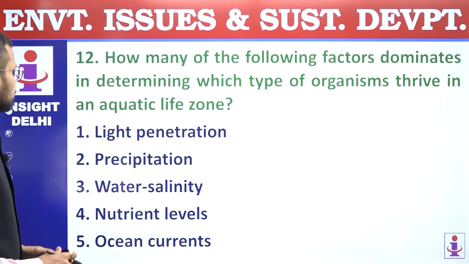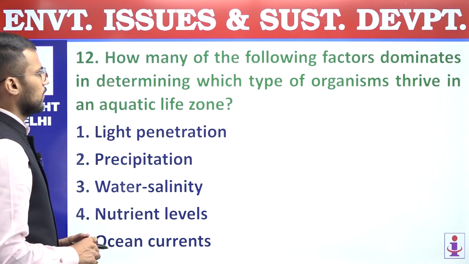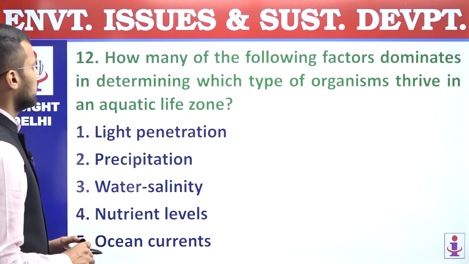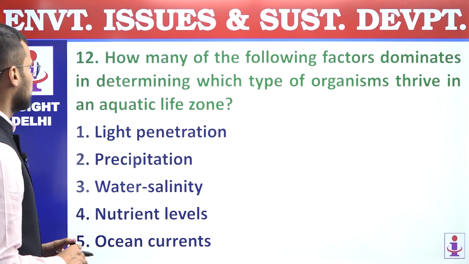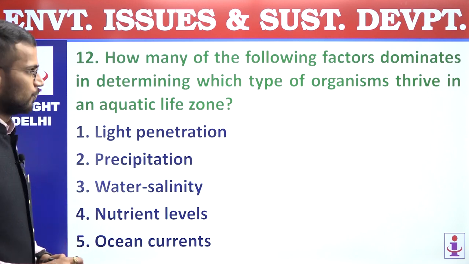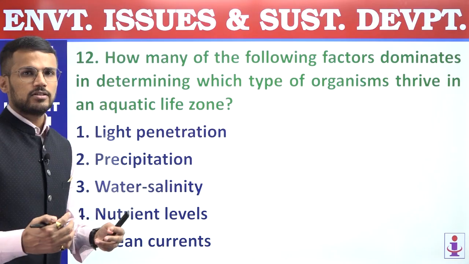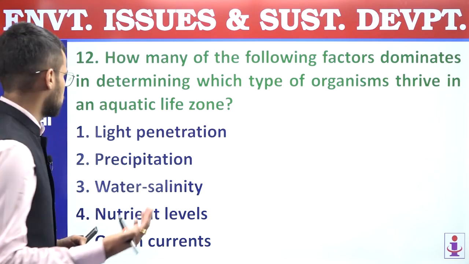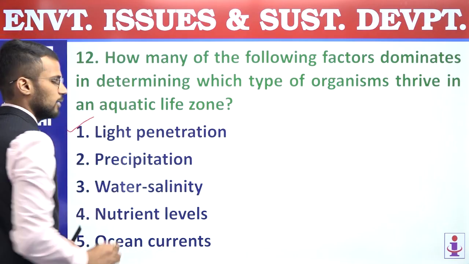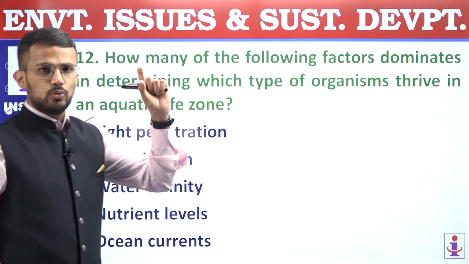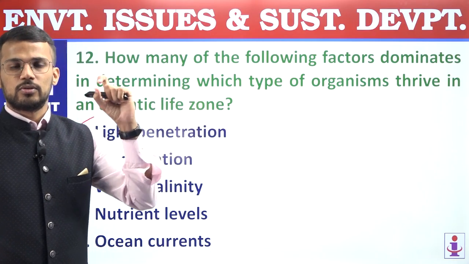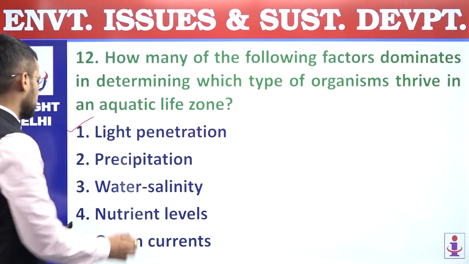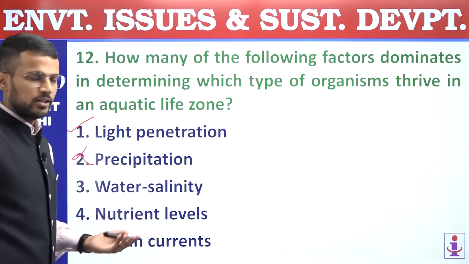Next, 12th question. How many of the following factors dominates in determining which type of organism thrive in an aquatic life zone? Basically, question is asking which factors play an important role in the aquatic ecosystem. So first, light penetration. Yes, it plays an important role because due to penetration of light, aquatic ecosystem will be divided into photic zone and aphotic zone. Second, precipitation, it does not have any role in aquatic ecosystem.